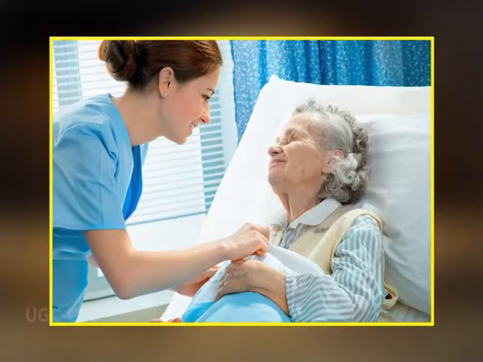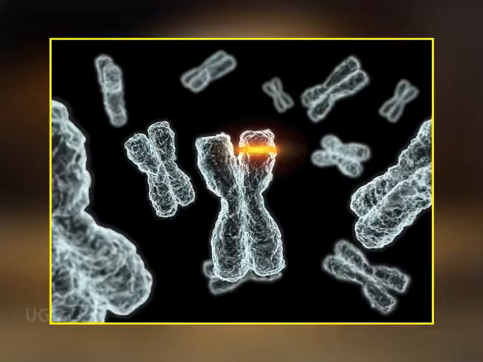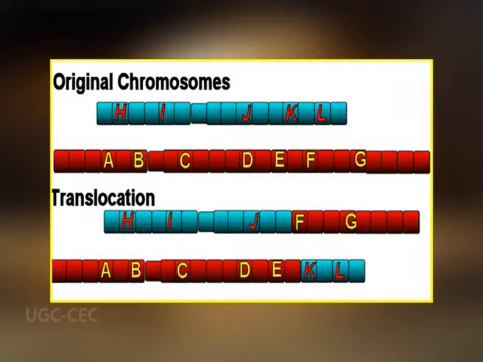The chance of cancer developing increases as a person gets older because there has been more time for exposures and mutations to build up. Let us know the main steps which are involved in cancer development. First is initiation. Many cancers are caused by gene mutations. Other cancers may be caused by additional mechanisms such as translocations or when a specific gene's function is changed because of changes to that gene's messages.